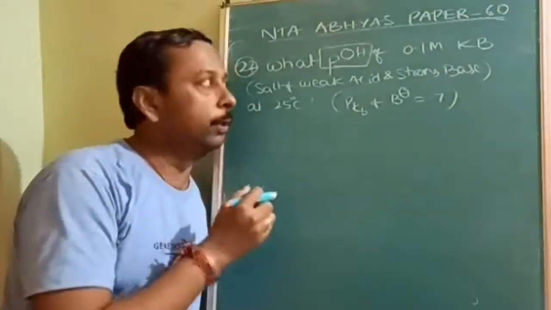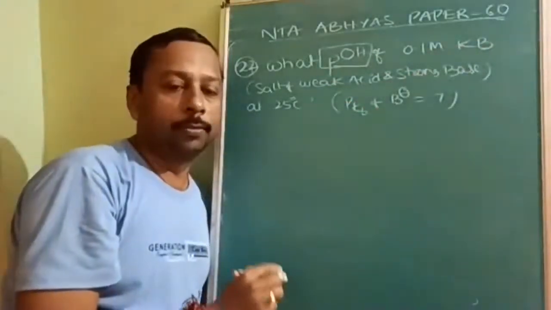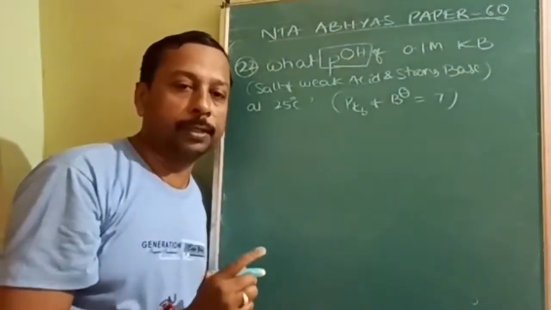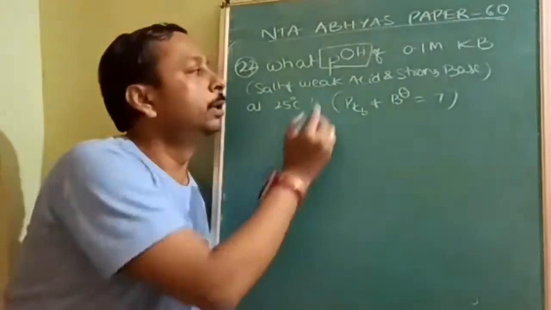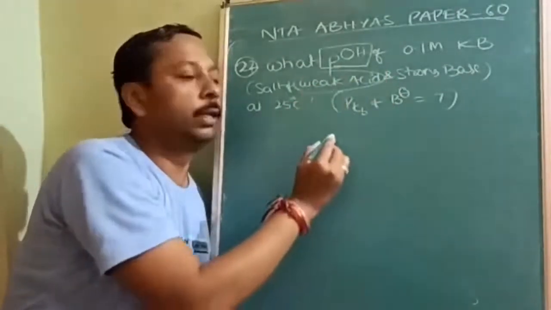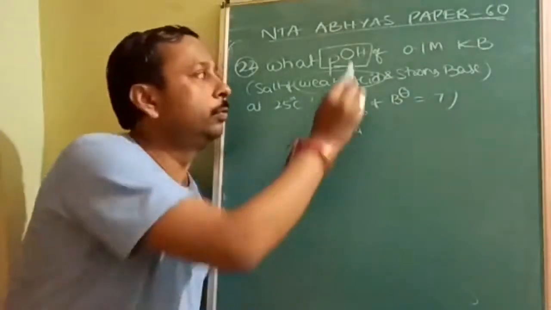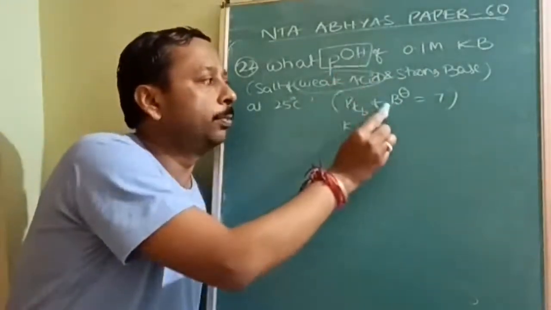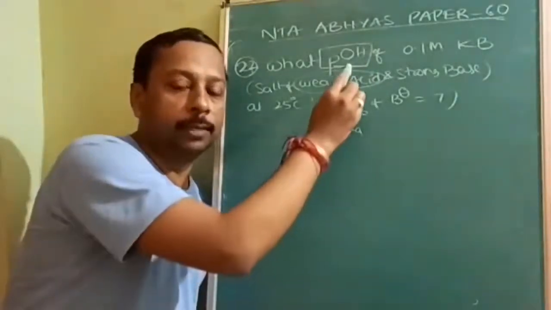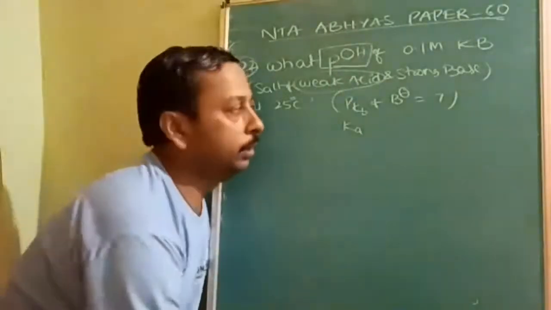So listen carefully. First of all, this is a weak acid, strong base. So for weak acid and strong base, we will get pH value. That is the one twist. Second thing, in that weak acid, strong base, the acid is weak, so we require Ka. But see what is given? Kb is given. If you are stuck here, it is supported by the pKb also. You will feel that I am wrong. You are given pOH and Kb also, like that. So to confuse you, it is given like that.